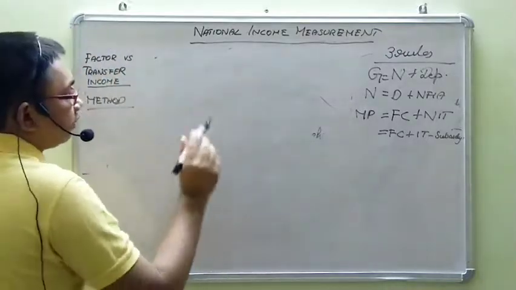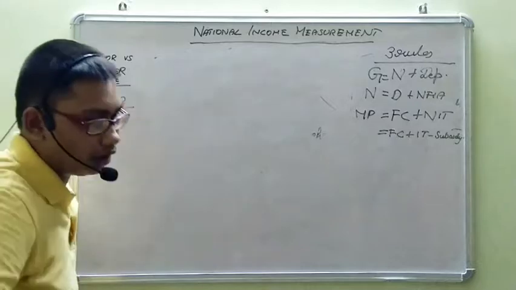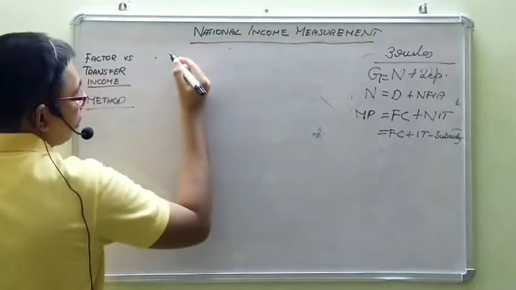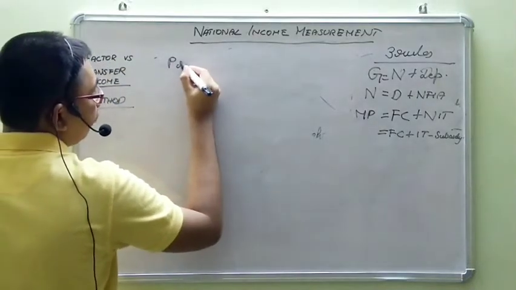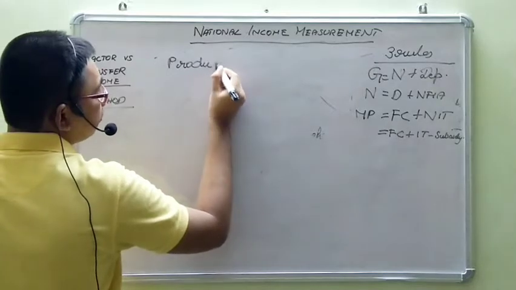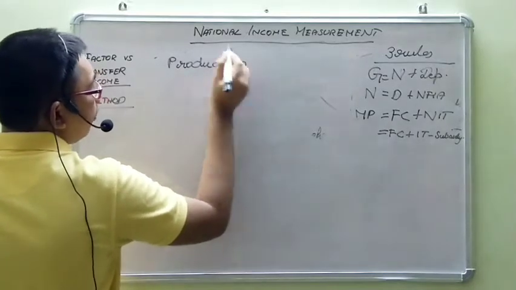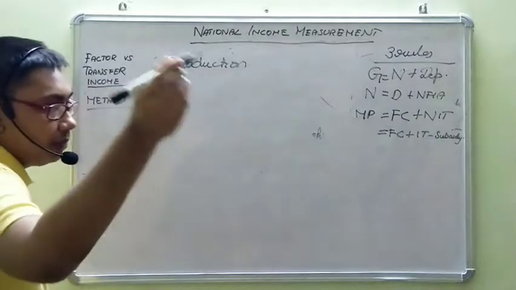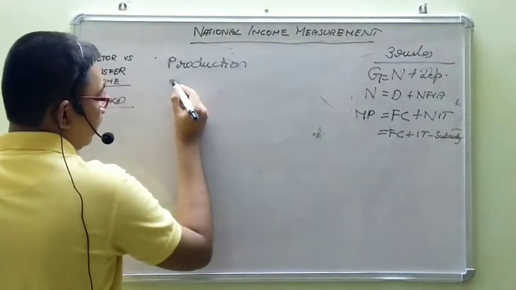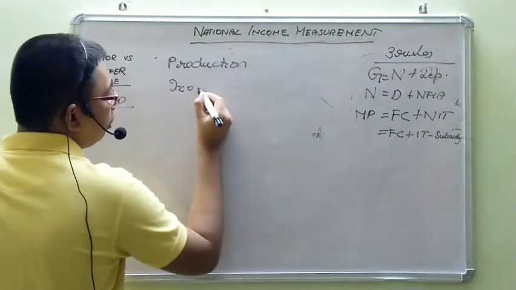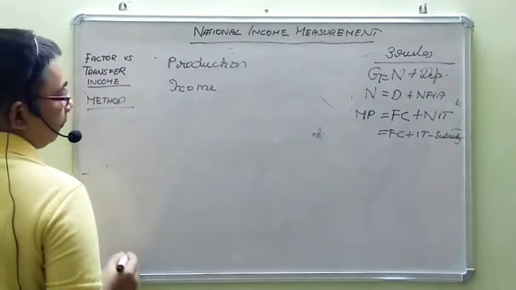In this flow, first the factor services are rendered and firms undertake production. The production is the first phase. Then income is generated in this process and is distributed to households in the form of factor income.